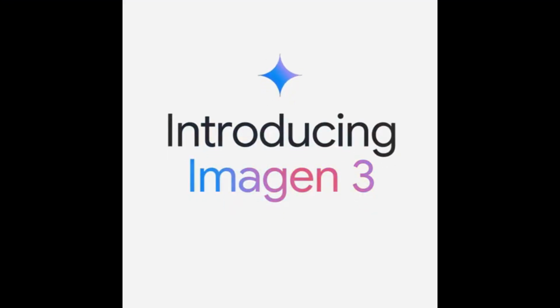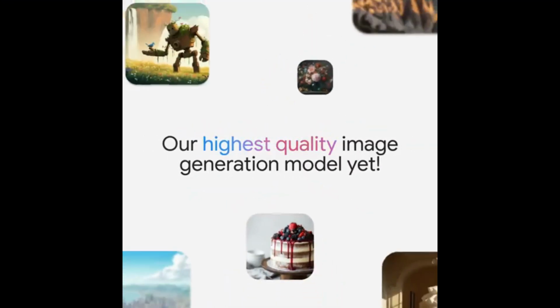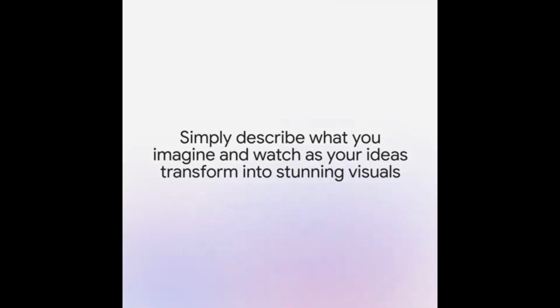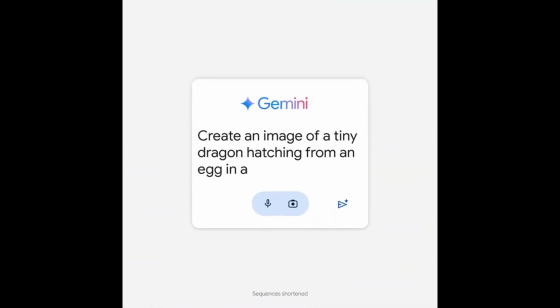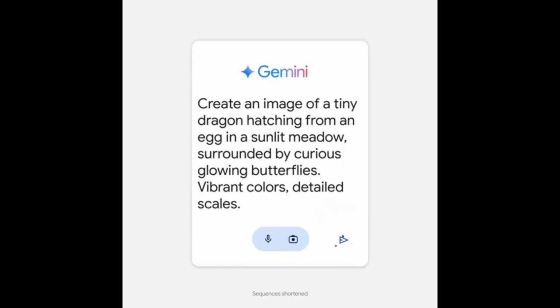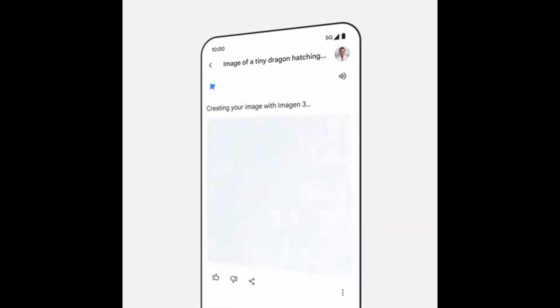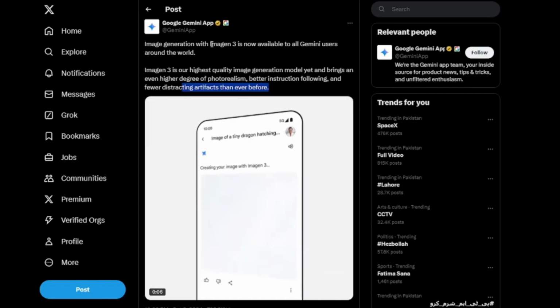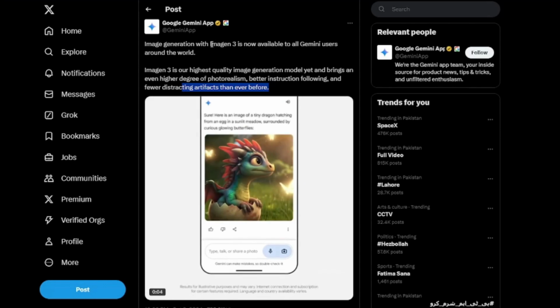They state Imagine 3 is going to be their highest quality image generation model yet and brings an even higher degree of photorealism, better instruction following, and fewer distracting artifacts than ever before. They're going head to head with the image generation model of OpenAI, which is DALL-E 3, and that's why it is named Imagine 3. I'm really excited to compare both of them.